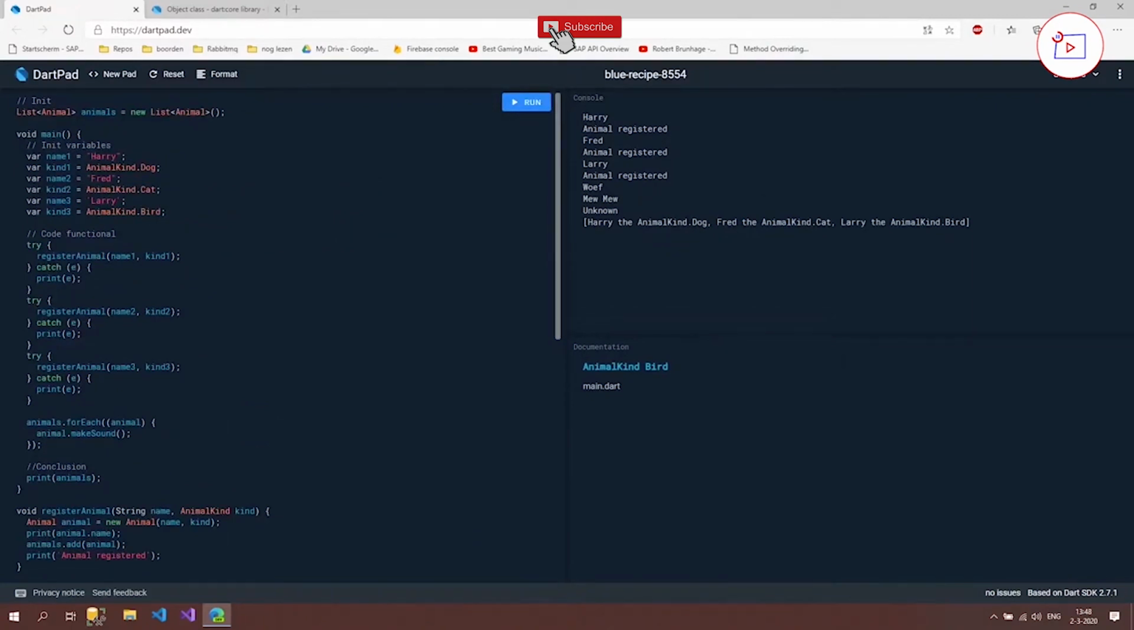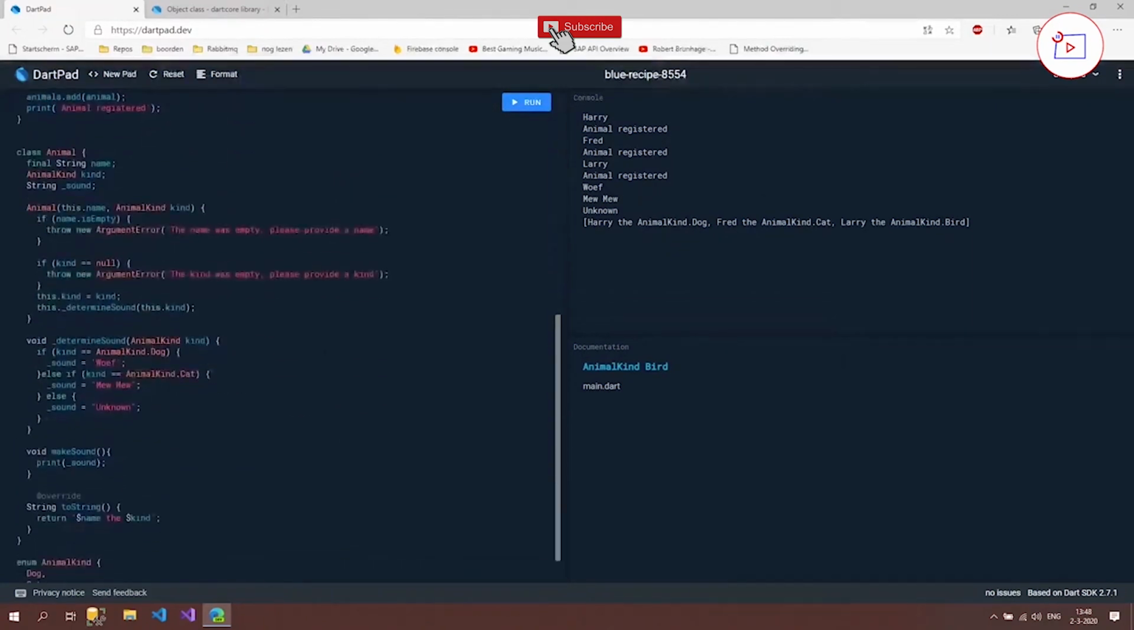But now you don't have to worry that our string isn't going to match with the input, and if this was the context of a website, we could fill a combo box with these values from our animal kind. So the only thing that's different is that we now have Harry the animal kind dot dog, Fred the animal kind dot cat, and Larry the animal kind dot bird. And we're going to fix that in the next video.